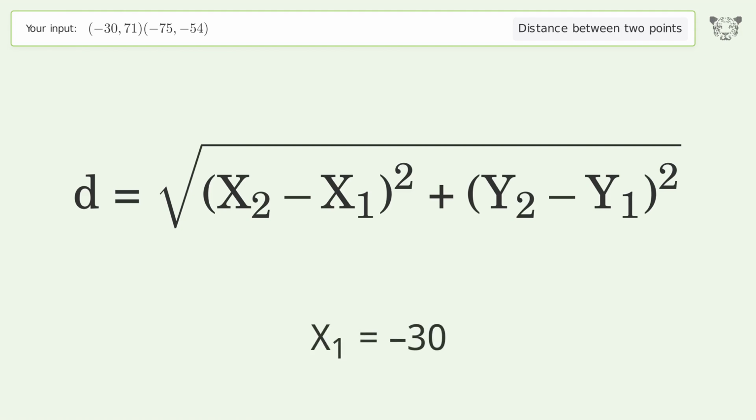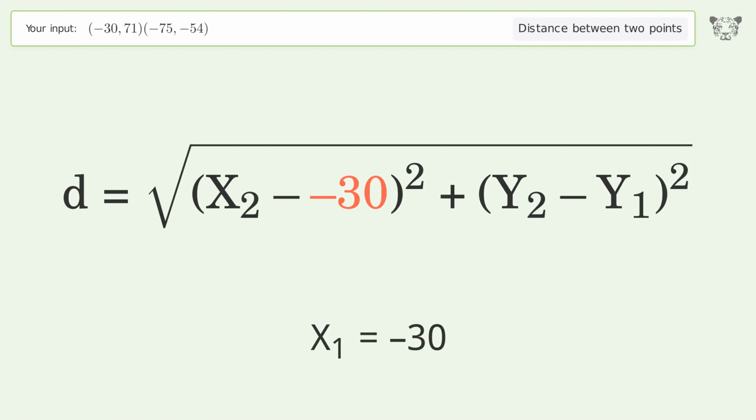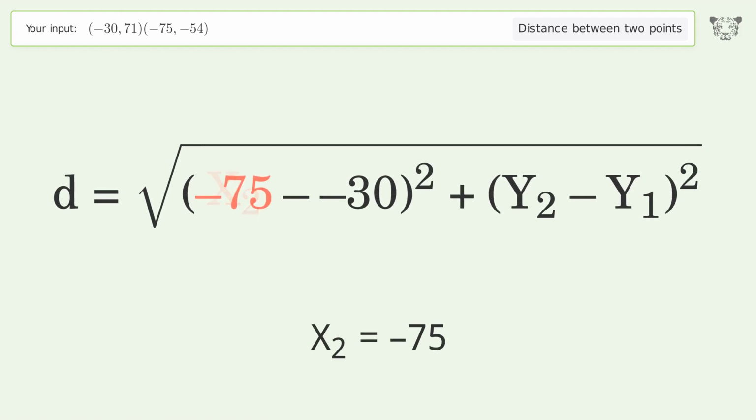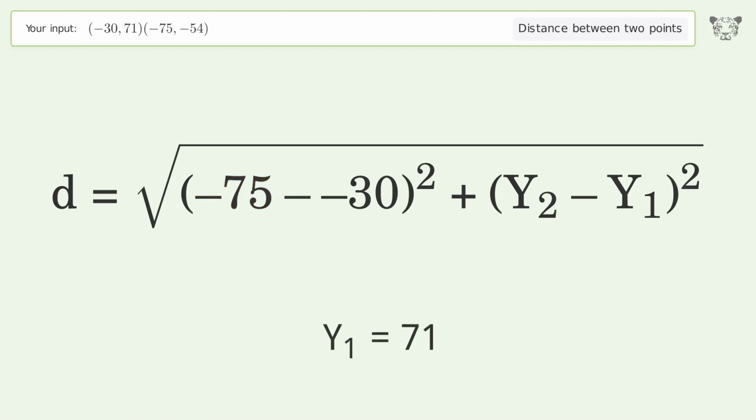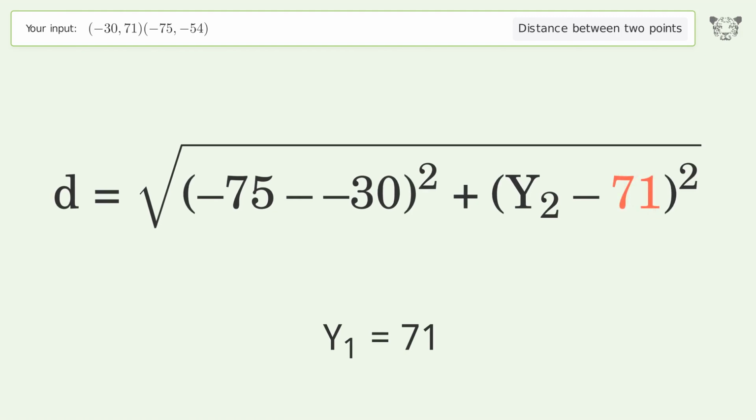x1 equals -30. x2 equals -75. y1 equals 71. y2 equals -54.